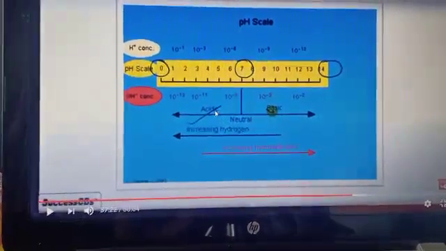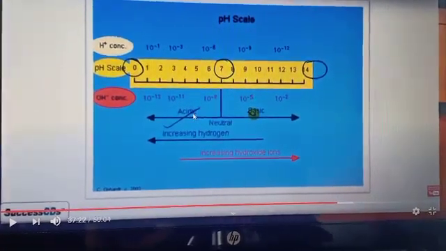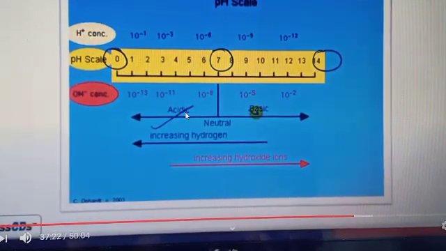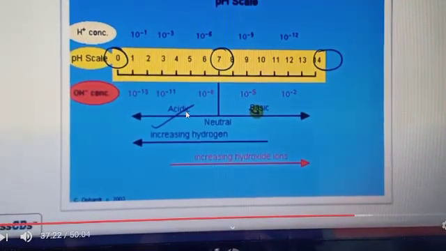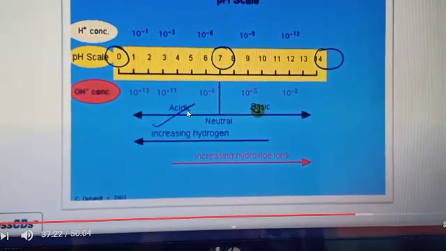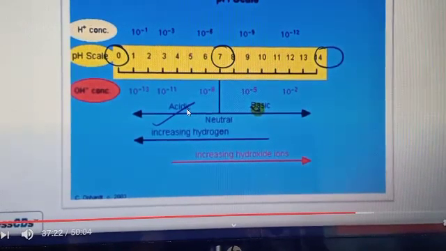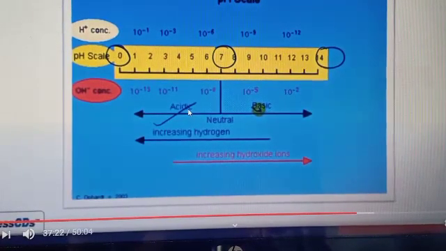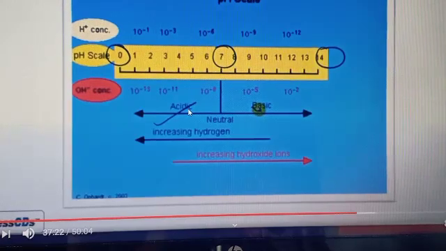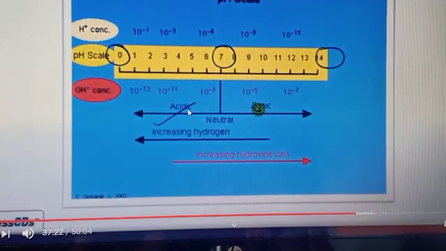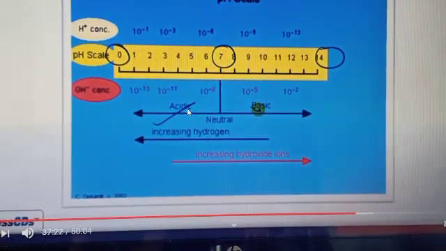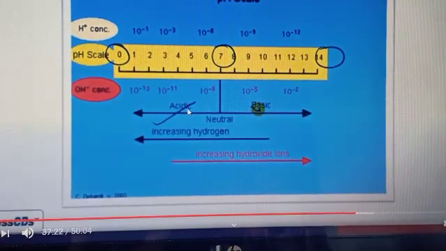Here you can see in the figure the concentration of H plus ion. If we go from 7 to 0, it increases, so the acidic nature increases as we go from 7 to 0. Whereas for the basic side, if we go from 7 to 14, the basic nature increases, meaning the OH minus ion increases.